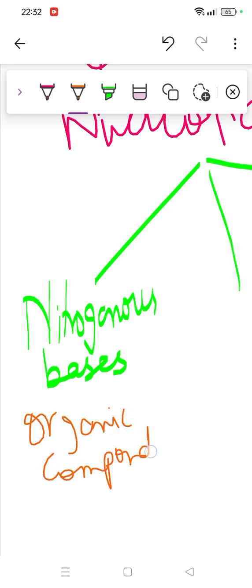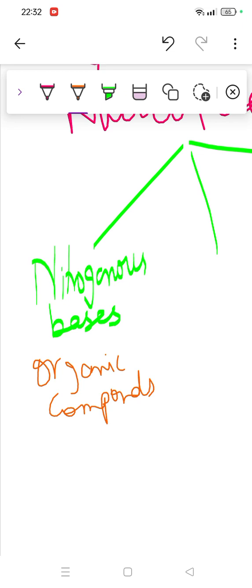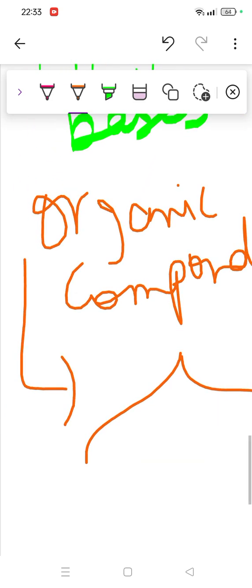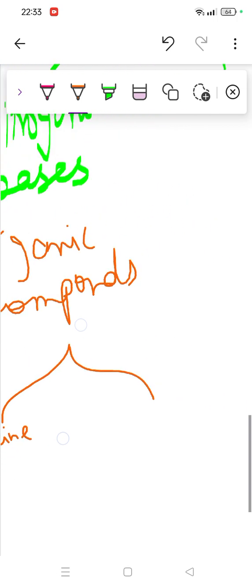Organic compound means they will have carbon, nitrogen and hydrogen rings, right? Then these organic compounds are again divided into two parts. The first one is called purines, the second one is called pyrimidines.